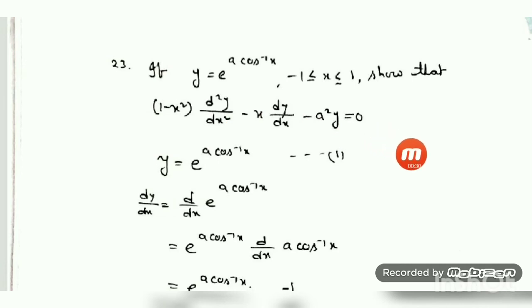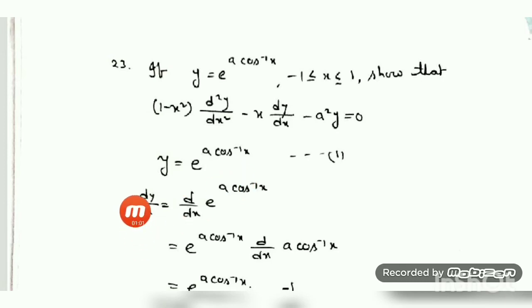So as I told you earlier, you can first find dy/dx, then d2y/dx2, and put it on the left hand side to get your right hand side. Otherwise, use the results from earlier to get the answer easily. So y is equal to e to the power a cos inverse of x. Here I am going to use the e to the power x formula, thinking of it as a cos inverse of x. The same question can be done by using logarithmic differentiation also.